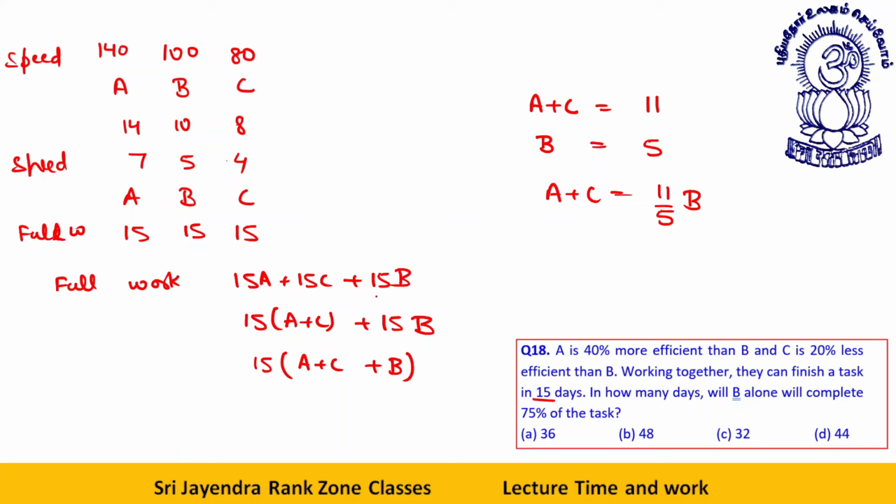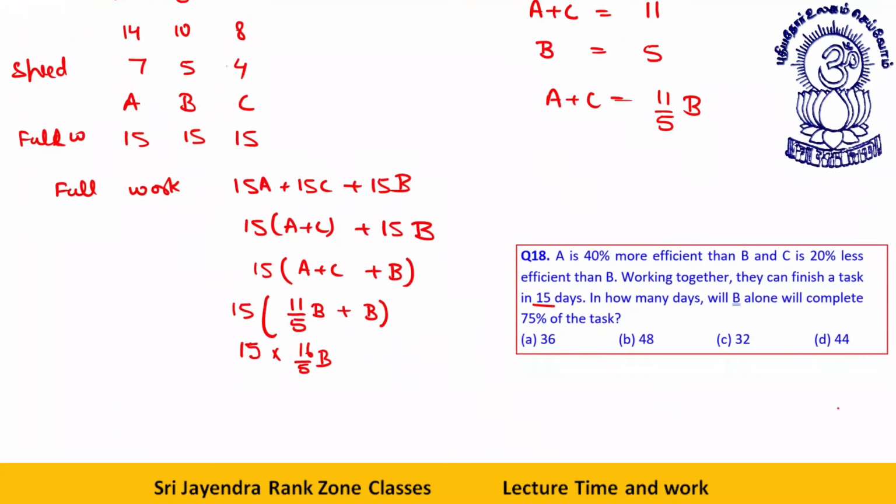A plus C is equal to 11 upon 5 B. So 15 into 11 by 5B plus B, that will give you 15 into 16 by 5B. So that way, full work in terms of B will be, this cancel to give me 3, 3 into 16 is 48 B.